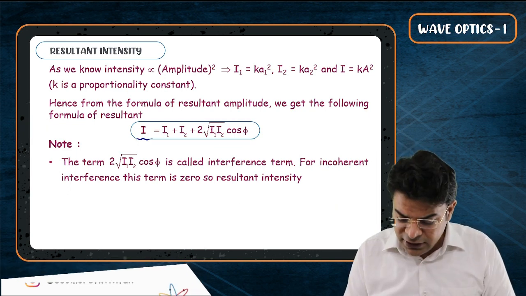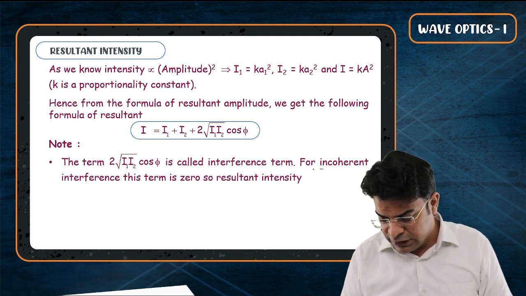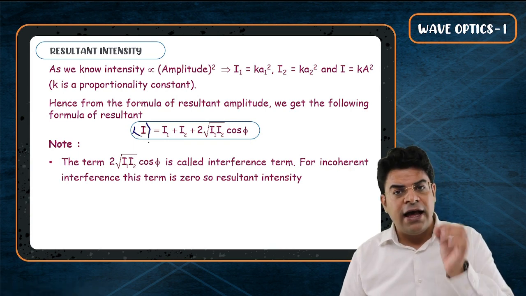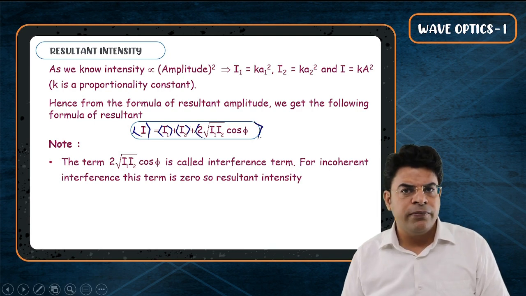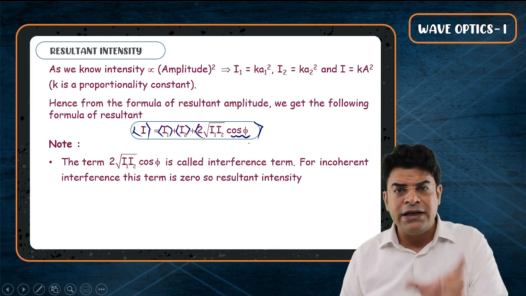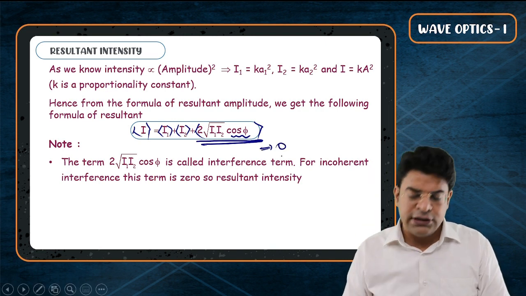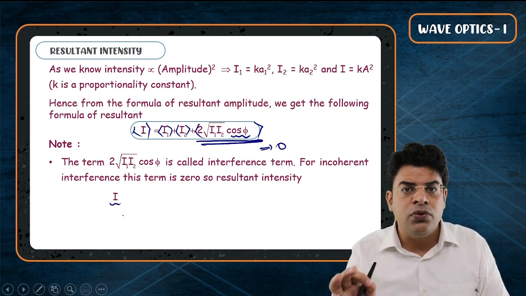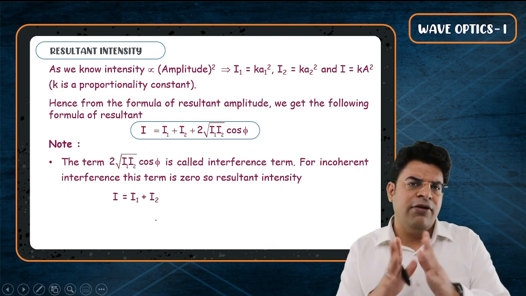So you know that resultant intensity is I1 plus I2 plus 2 root I1 I2 cos phi. For incoherent sources, this value phi keeps on changing. So if you need to find the average intensity, it is the average value of I1 plus the average value of I2 plus the average value of 2 root I1 I2 cos phi. For one complete cycle, the average value of cos phi becomes 0. So for one complete cycle, this whole third term becomes 0. And hence for two incoherent sources, the resultant intensity is nothing but the sum of the intensities due to the two sources. So the resultant intensity is I1 plus I2, and this is what we observe in everyday life.